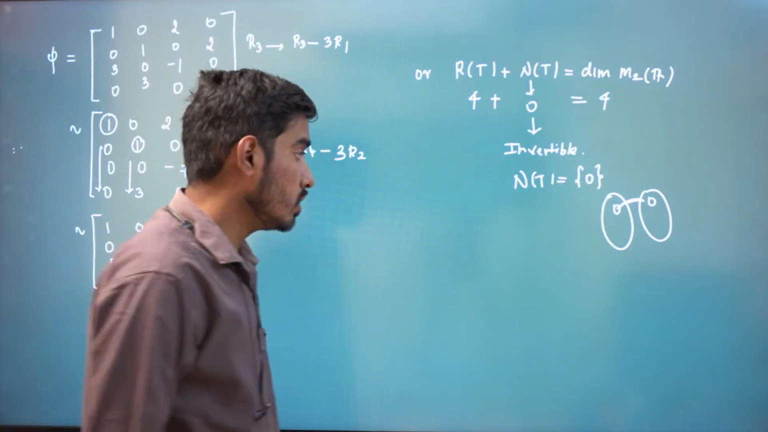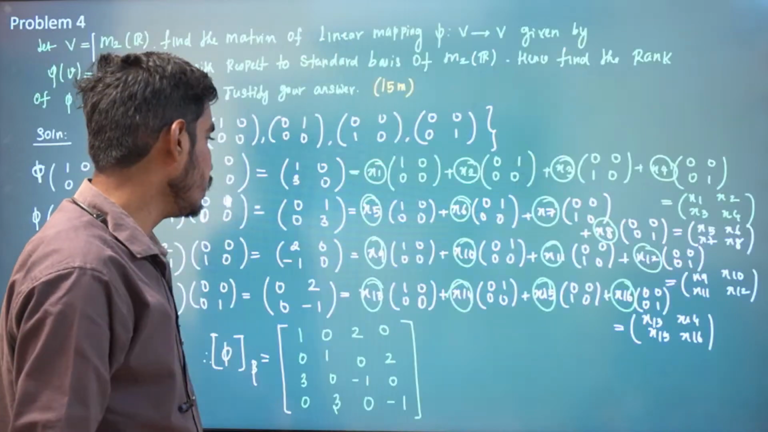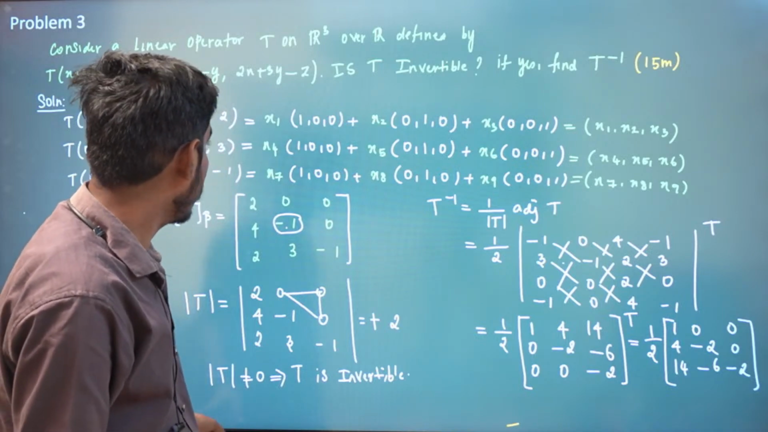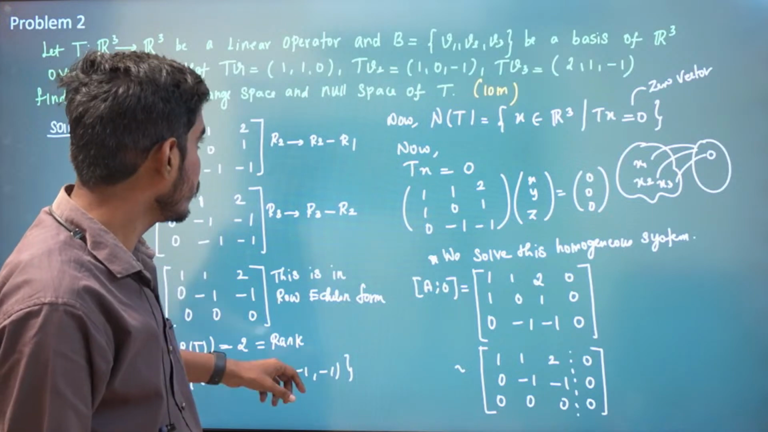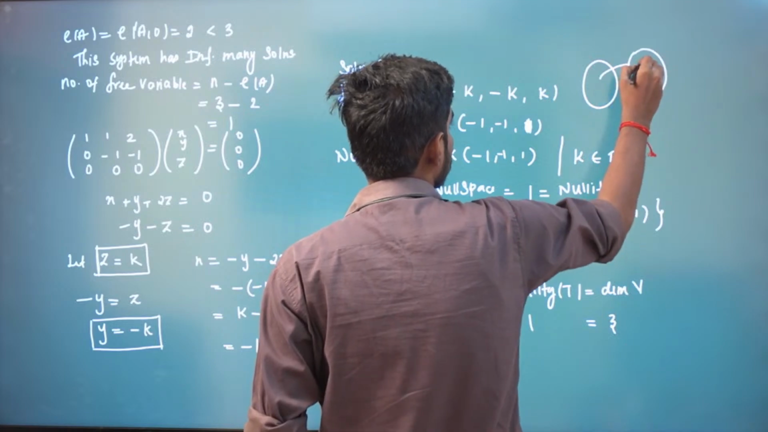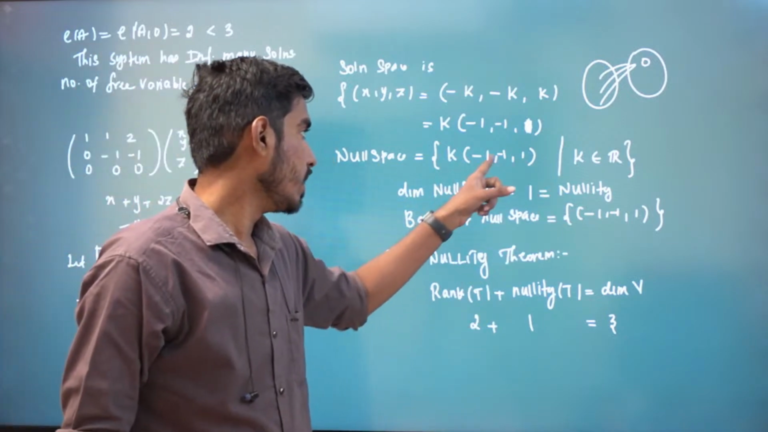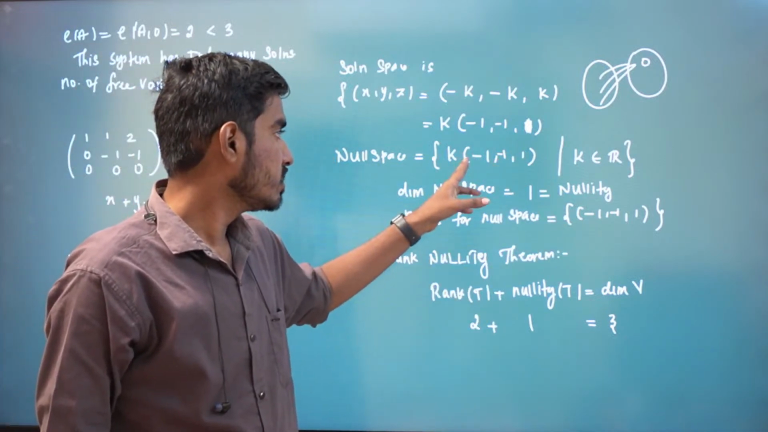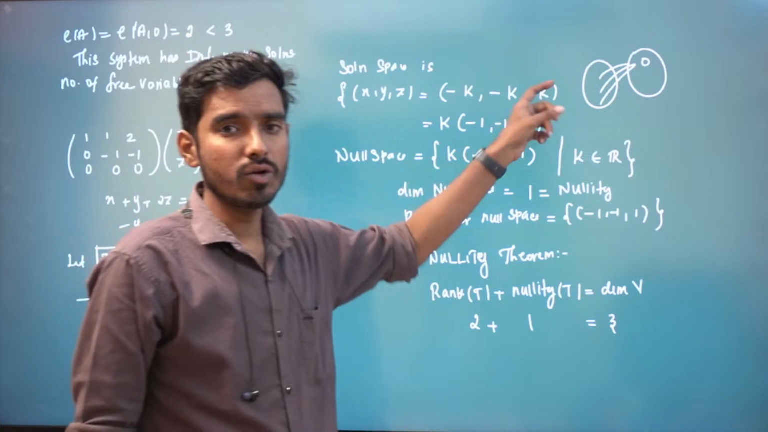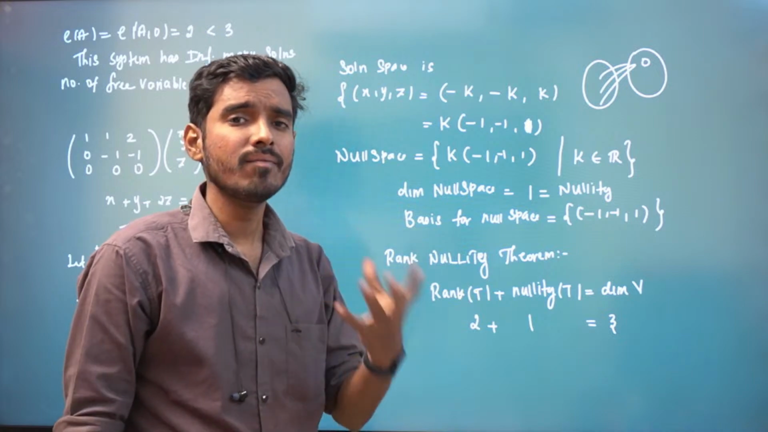Yes or no? Suppose some other vector also maps to 0, like in the previous sum. In the previous problem, we see that an infinite set of vectors are mapping to 0. Which are the infinite set of vectors? K times minus 1, 1. That is minus 1, 1 maps to 0, minus 2, 2 maps to 0. That means it is not 1 to 1, right? This operator is not 1 to 1. That means it is not invertible.